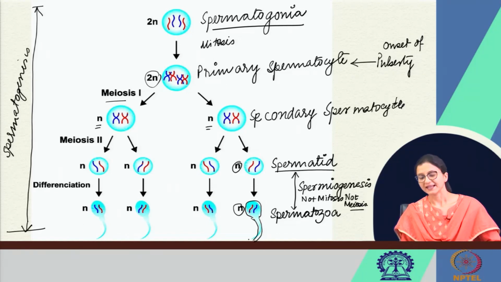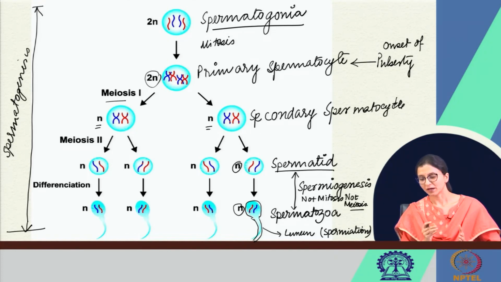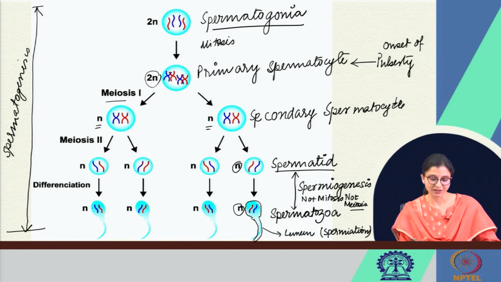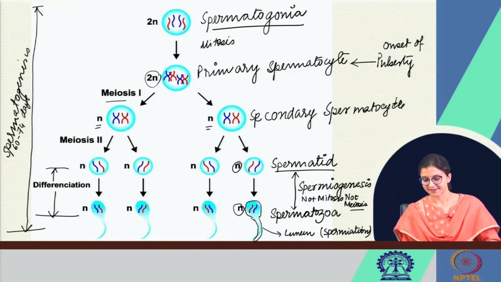The spermatozoa has a tail, and when the spermatozoa get dislodged into the lumen, this is called spermiation. This process of dislodgement of the spermatozoa from the wall of the sustentacular cell into the lumen of the seminiferous tubule is called spermiation. The duration of spermatogenesis is 60 to 74 days, of which the duration of spermiogenesis is 10 to 14 days.